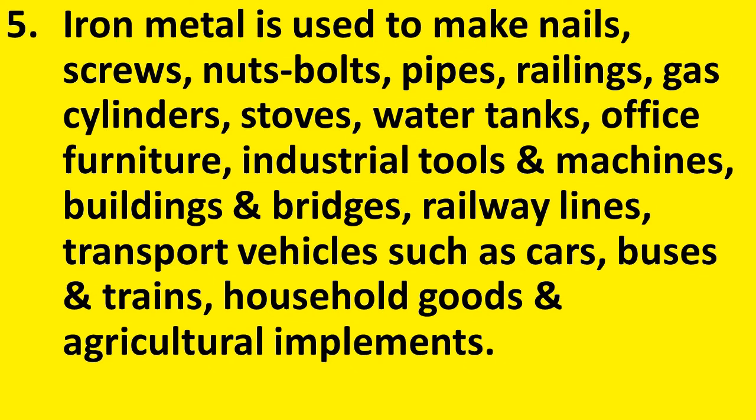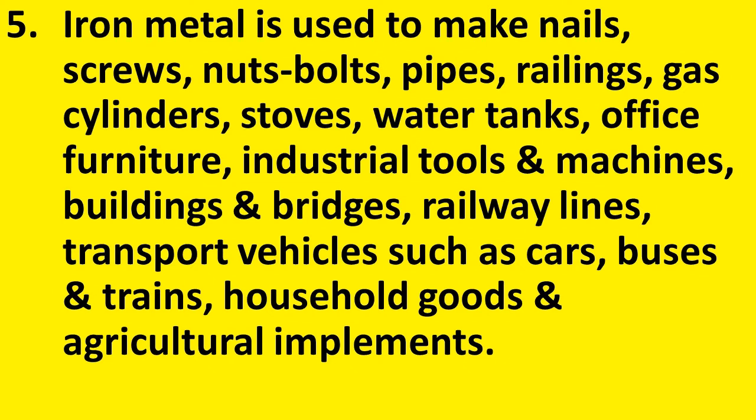So this long list of instruments and tools shows us how iron metal is useful to us. Iron metal is used in every field of our life.